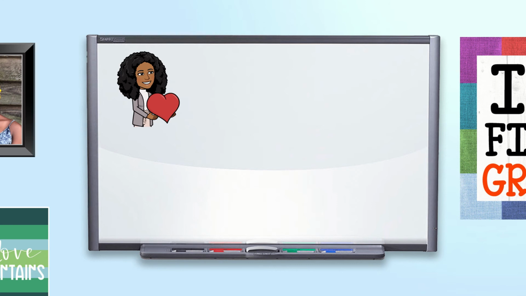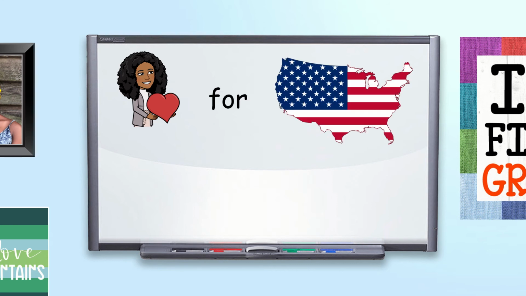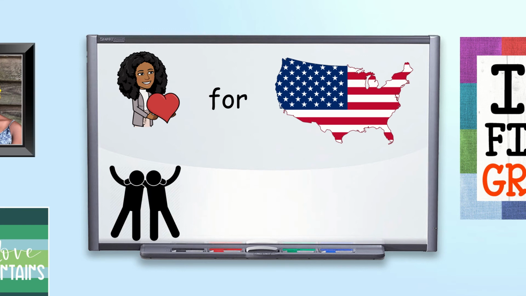So patriotism is having love and respect for your country. In this case, we live in America, so we would be patriots if we showed love and respect for America. This looks like different things. It can be respecting people, meaning having love for each other. You want to be kind to your friends, and you want to be kind to people everywhere, no matter what race they are, or what skin color they have, or how their hair is, or what language they speak. You want to love and be kind to every person. That's called brotherhood.